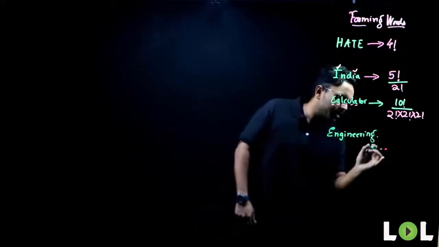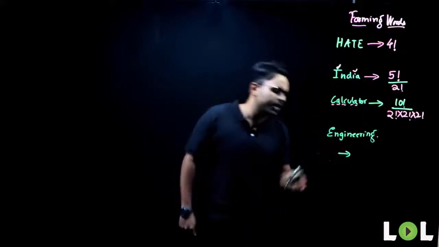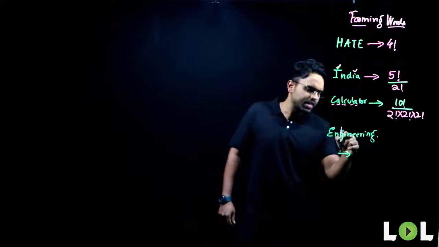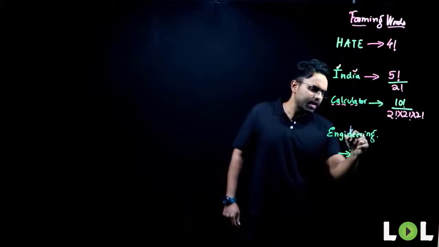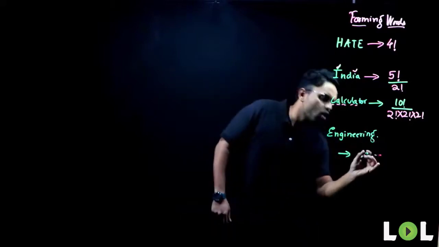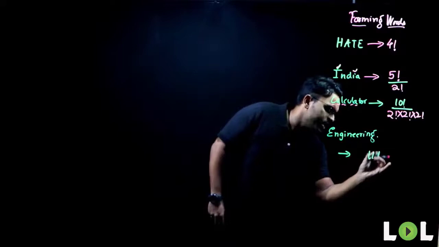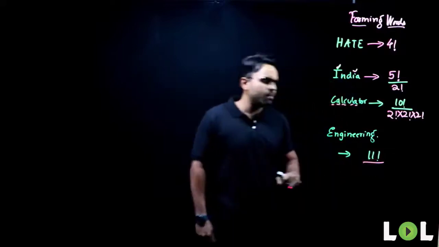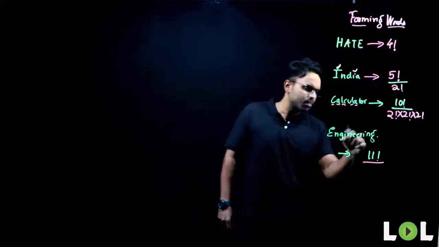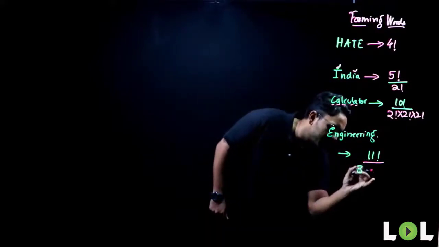Now, coming to the word engineering, your favorite word. How many letters do we have here? 3 and 3, 6, 6 and 3, 9, 9 and 2, 11. So, 11 letters can be arranged in how many different ways? 11 factorial ways. Divided by, what is repeating here? E is repeating how many times? So, what do I need to divide it with? I need to divide it with a 3 factorial first.